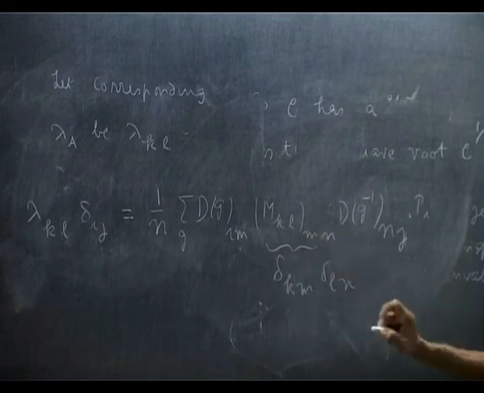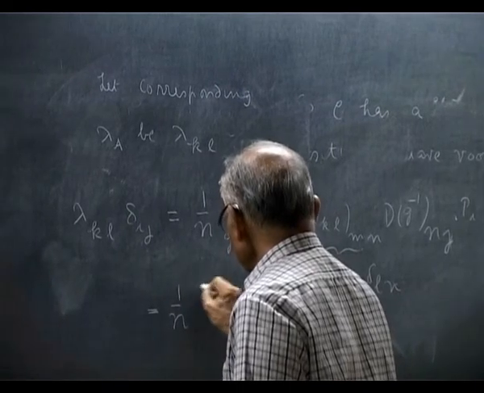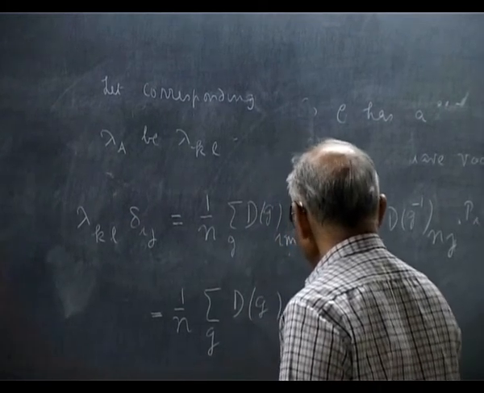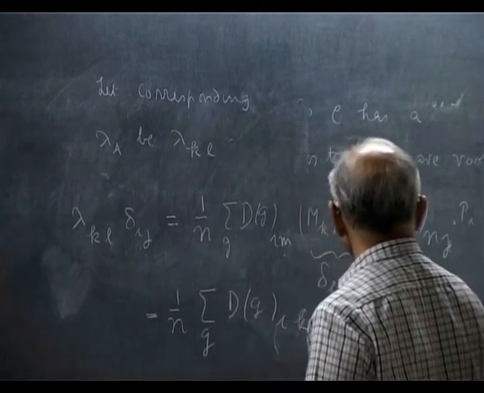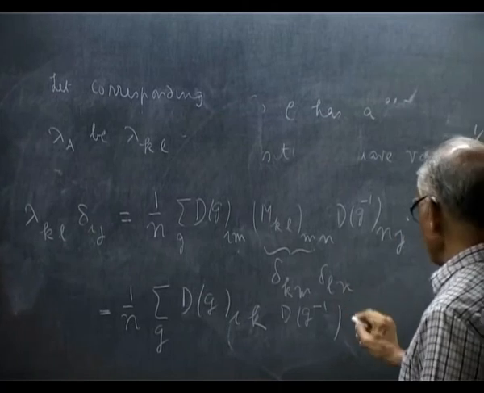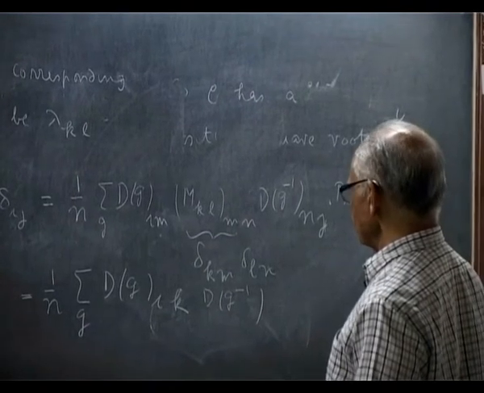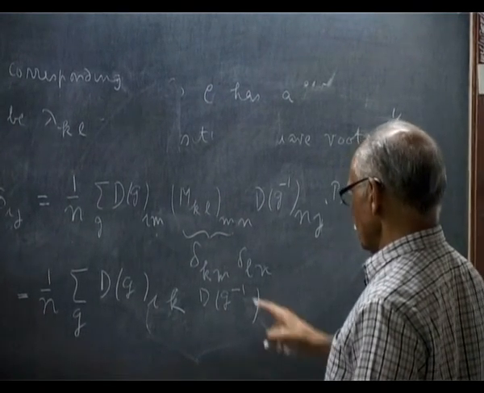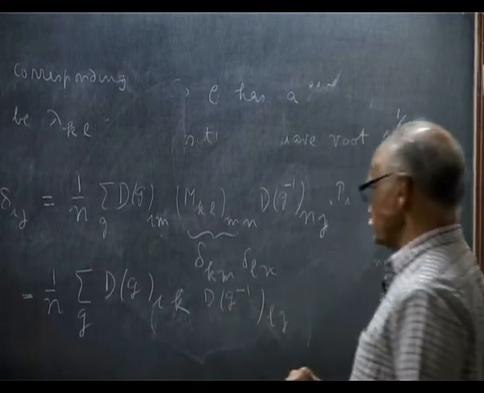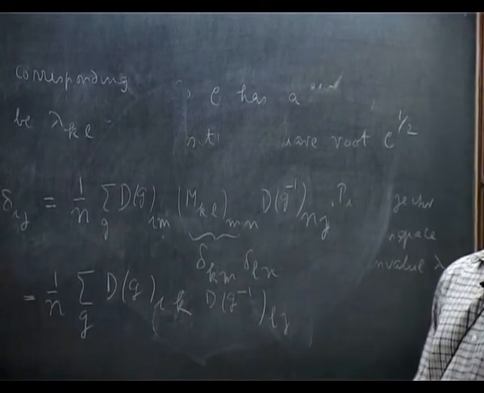Delta Km delta Ln. So this is equal to 1 over n summation G times d(g) times Ik times d(g) inverse times L. Does it make sense? Lambda Km, K L Lj. Lambda KL is on the other side, I J is on the other side, is correct.